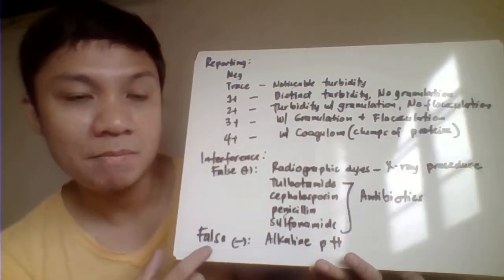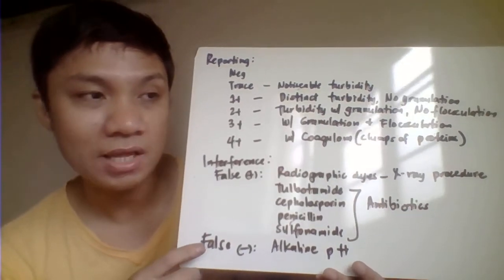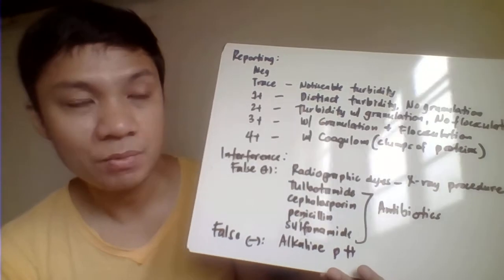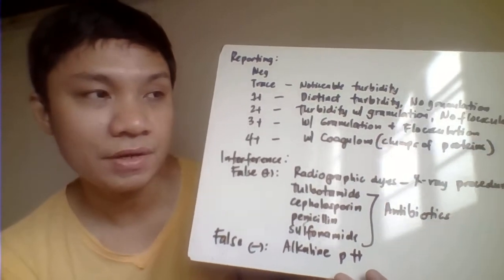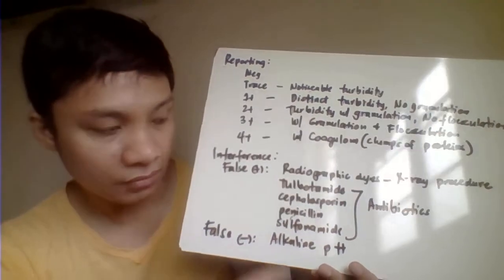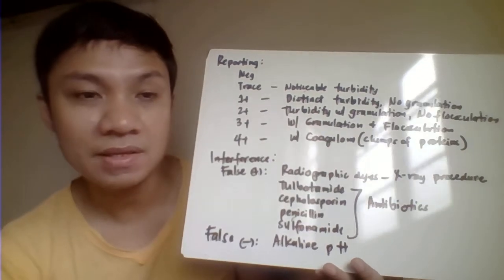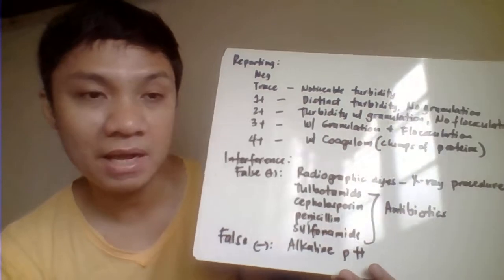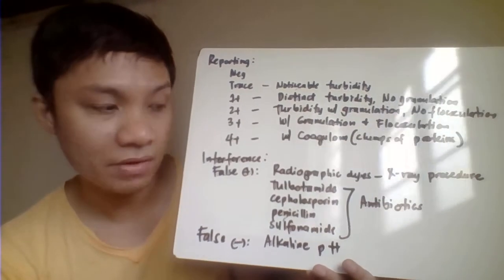Another one, the following antibiotics would also tend to give a false positive result: tolbutamide, cephalosporin, penicillin, and we also have sulfonamide. So if you are in doubt, then ask the history of the patient kung nagtitake siya nitong mga antibiotics. And that might be the reason for the false positive result.